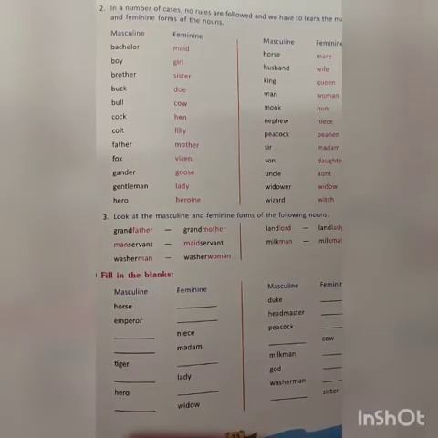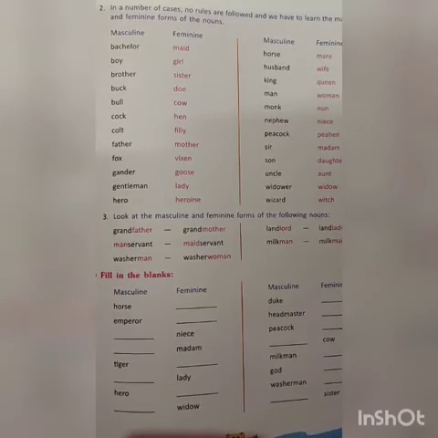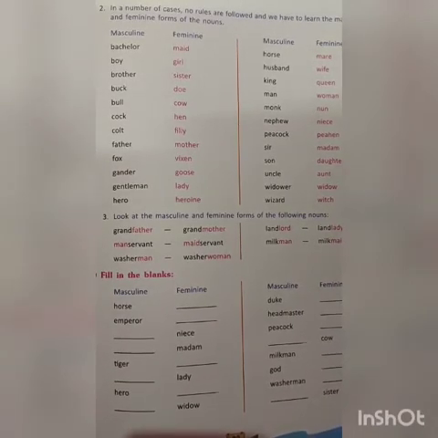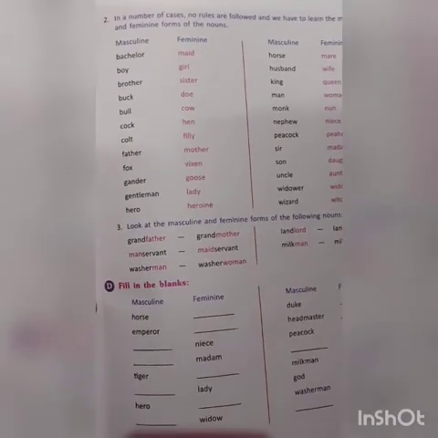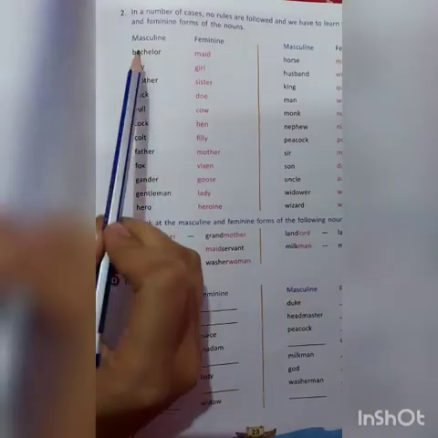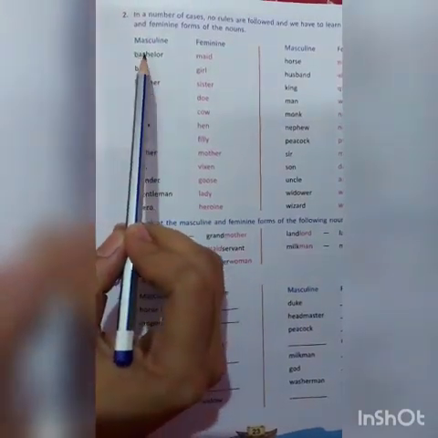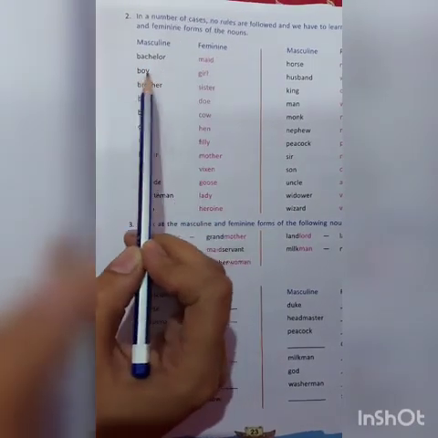And then in a number of cases, no rules are followed. Previously, we followed the rule of adding ESS to the masculine. But in a number of cases, no rules are followed. So, what do we have to do? We have to learn both the masculine and the feminine forms of the nouns. Some examples are given here, like bachelor. The feminine of bachelor is maid.